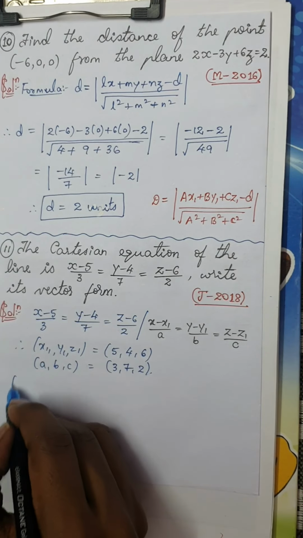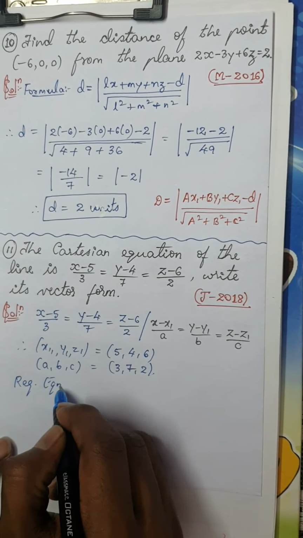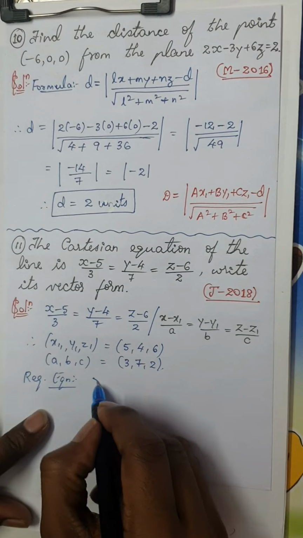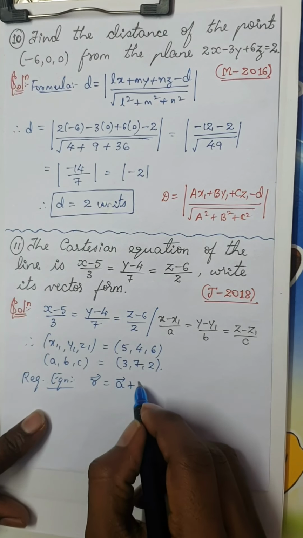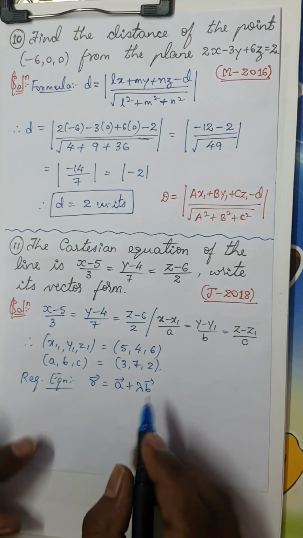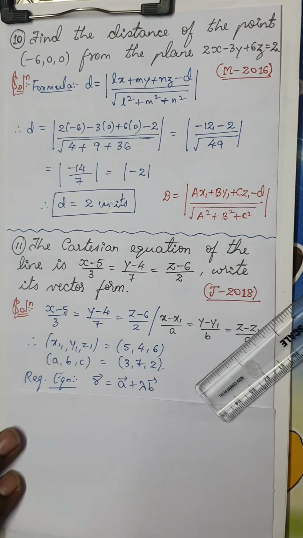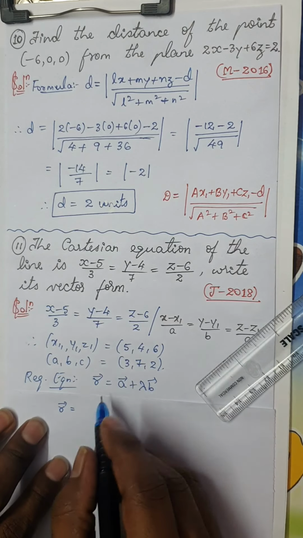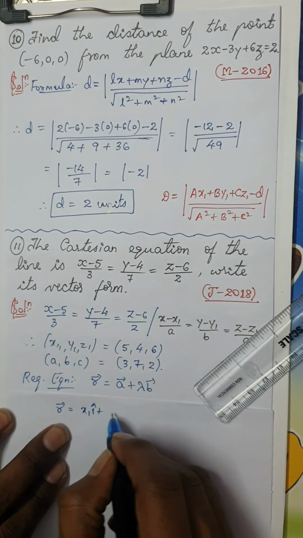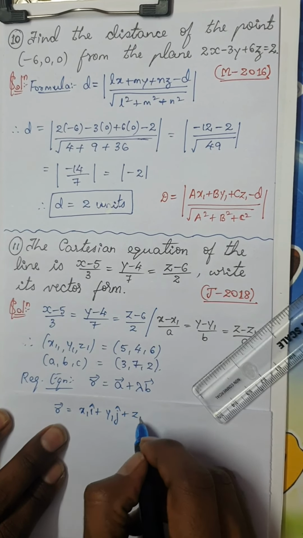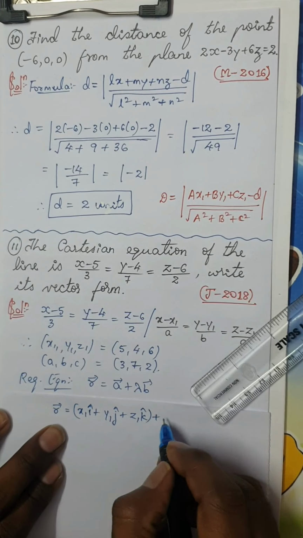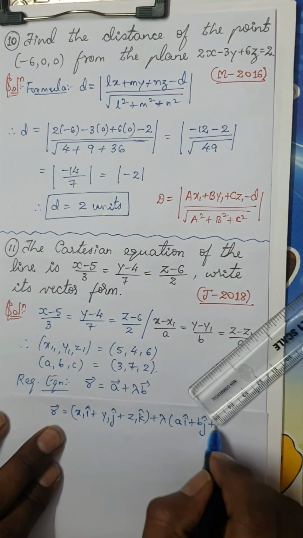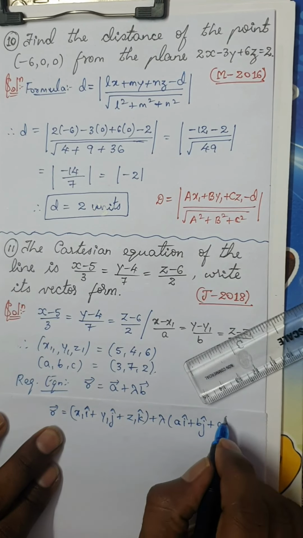Now, what is the required equation? The required equation in vector form is r equals a plus lambda b. Here, a is x1 i cap plus y1 j cap plus z1 k cap, plus lambda times b, where b is ai plus bj plus ck.